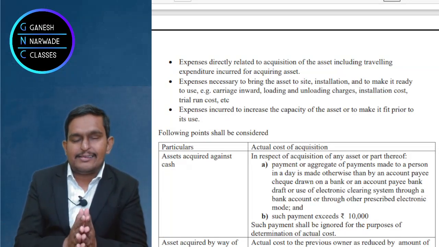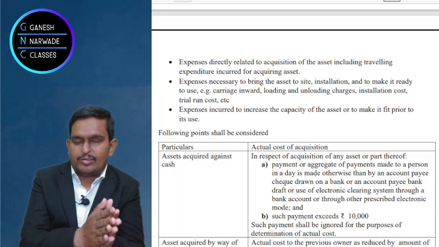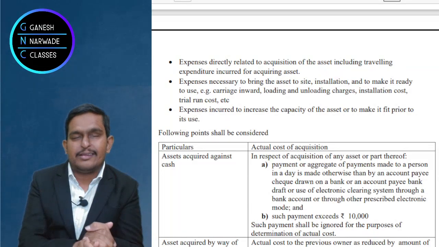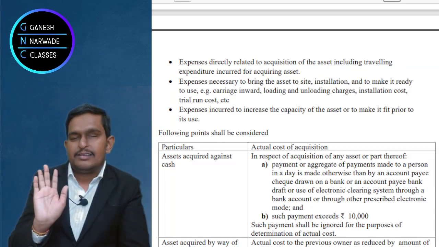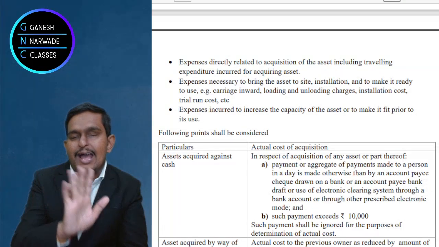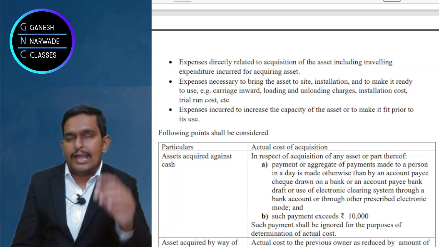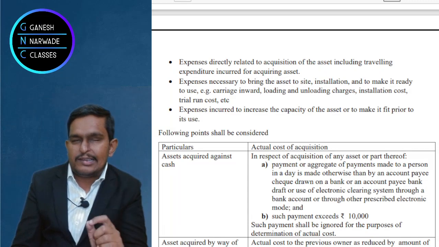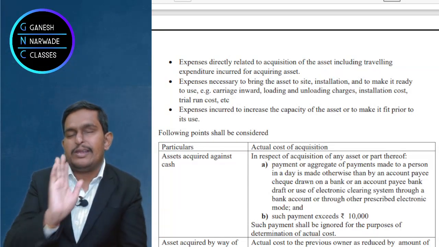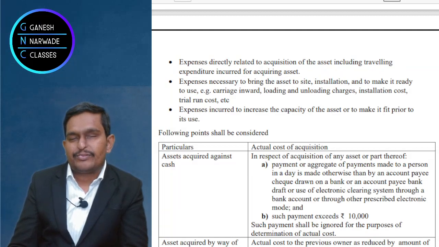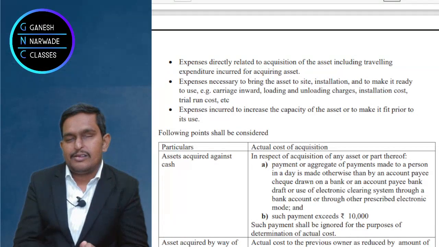In that case, 80,000 will be treated as the actual cost of the asset, and you can add it as purchases. But 20,000 is totally disallowed. That means it cannot be considered as an asset, so you will neither be able to claim depreciation on that 20,000, nor can you consider it as revenue expenditure and claim a deduction. Right? So that's how you should understand cash.